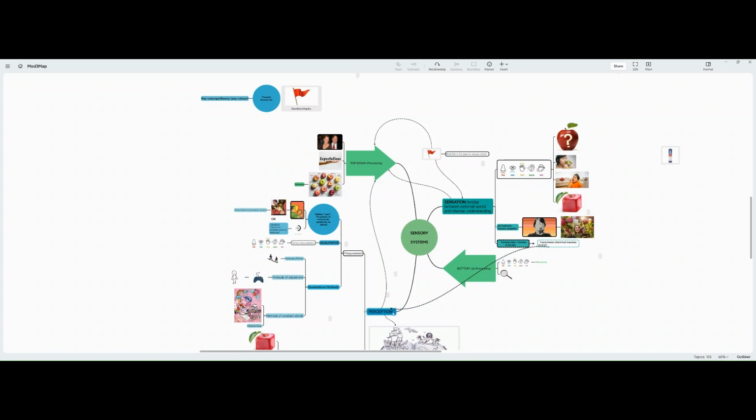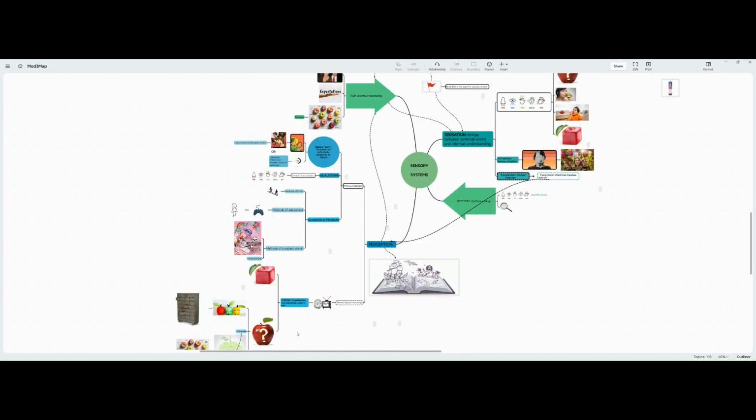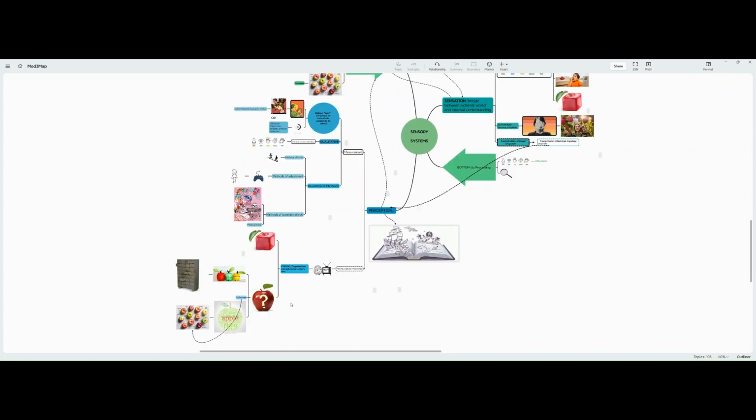Transmission is then used to send the signals to the brain where it is processed. Coding is the organization and labeling of sensory information. We provide a word or a code for this object. We call it an apple.